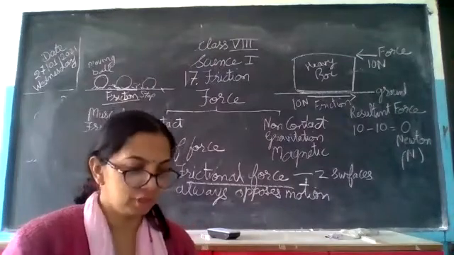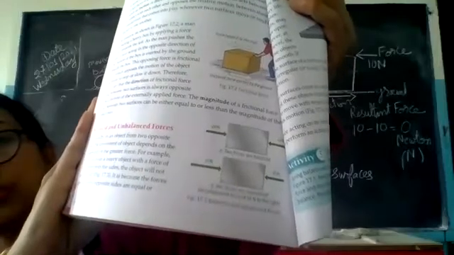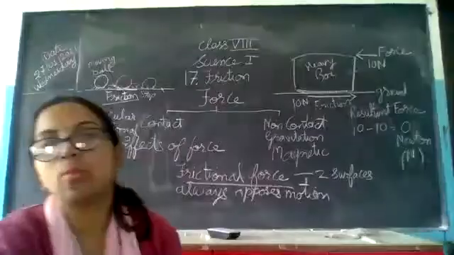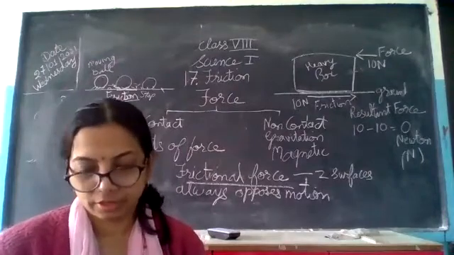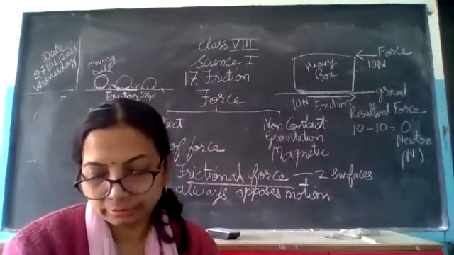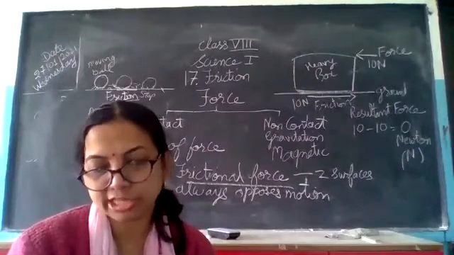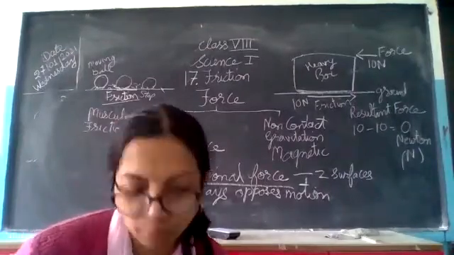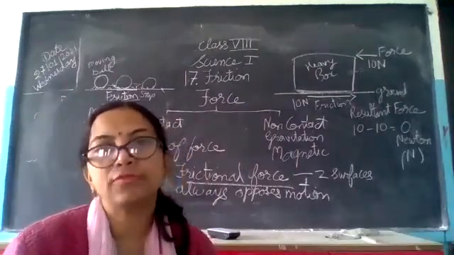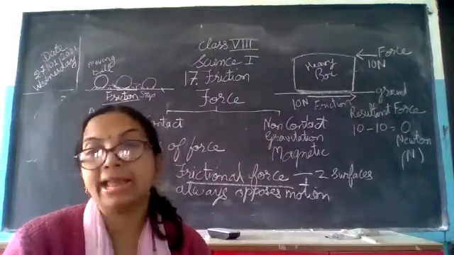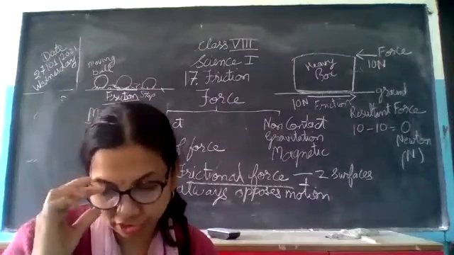So in your book also, the examples of the boxes are given. You can see 20 N force is opposed by 20 N force, so there the resultant is 0 again, and the box will not be moving from its place. In this case the forces are balanced. In your figure 17.3, the resultant force is 0. Therefore, what is there? Balanced force. These are the balanced forces.